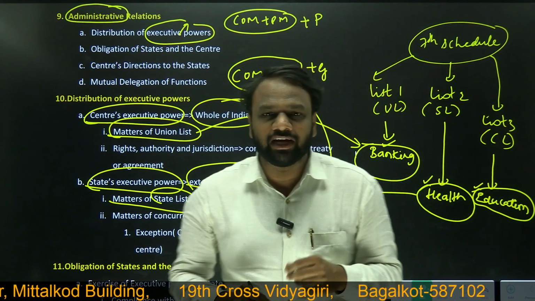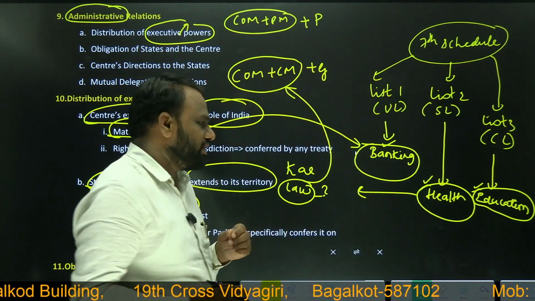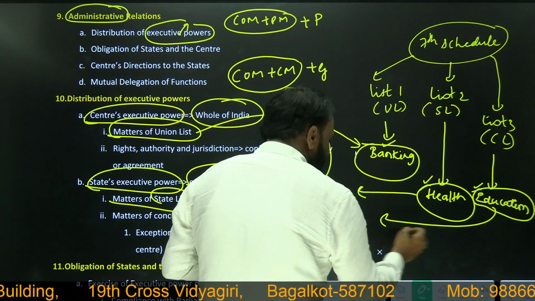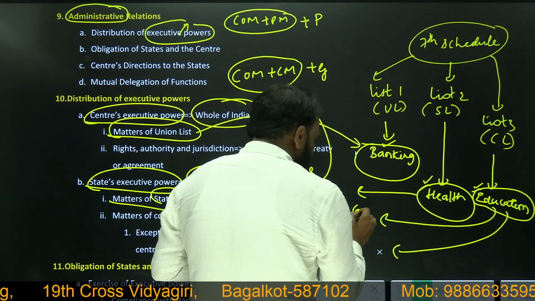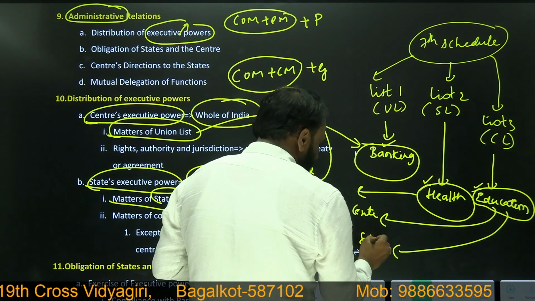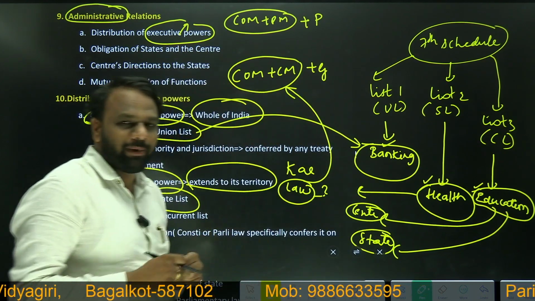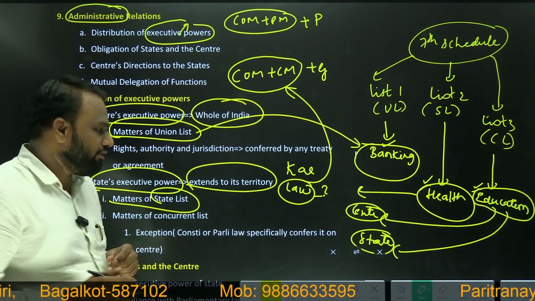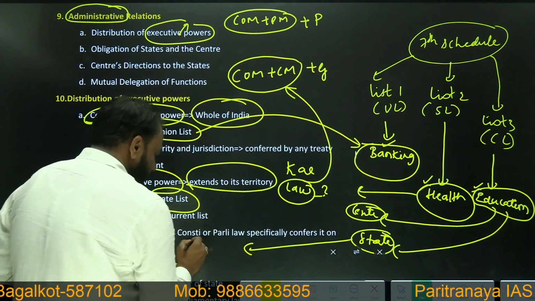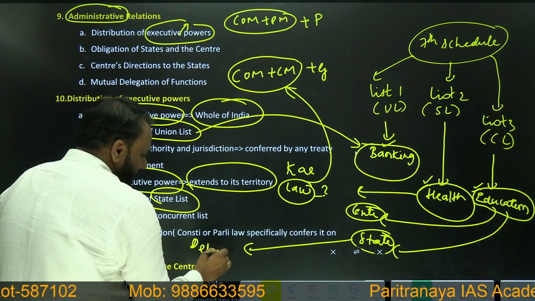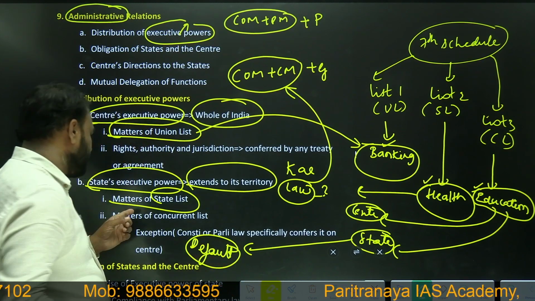Very interesting point to note here is education, which is a concurrent list subject. We know that both center and state can make laws, but who will implement it? By default, state will implement it.